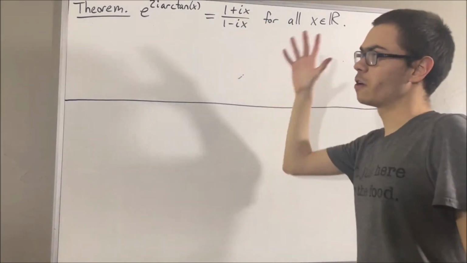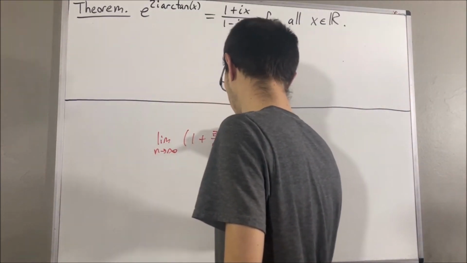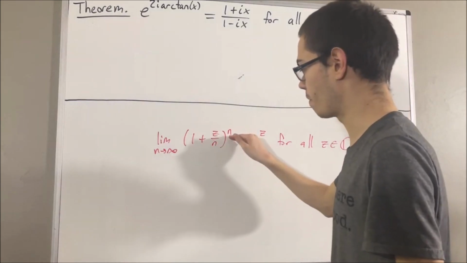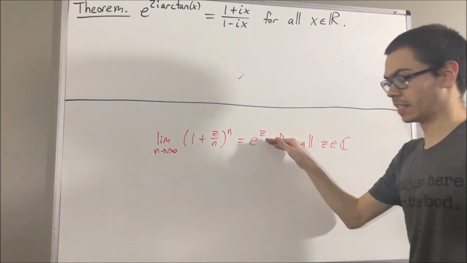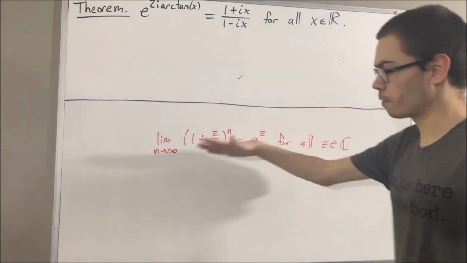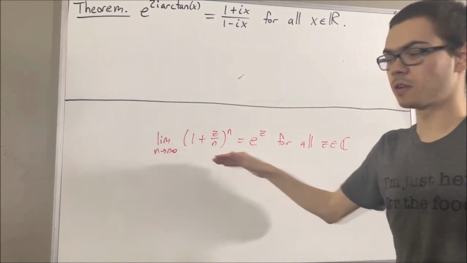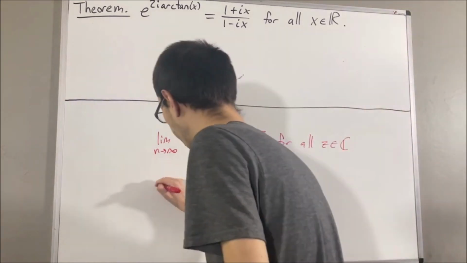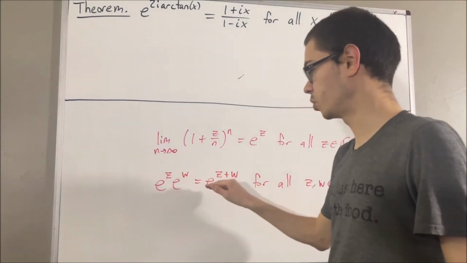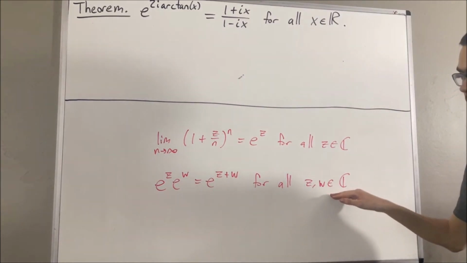First of all, for us, the exponential function is as follows. The limit of the sequence (1 plus z over n) to the power of n is equal to e to the z for all complex numbers z. And from here, we proved many properties of the exponential function, one of which includes the following. e to the z times e to the w is equal to e to the z plus w for all complex numbers z and w.